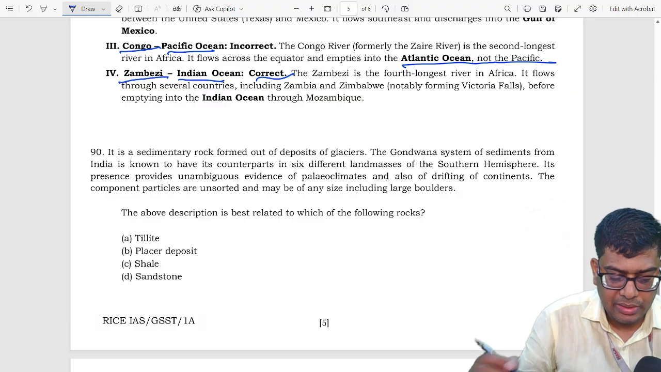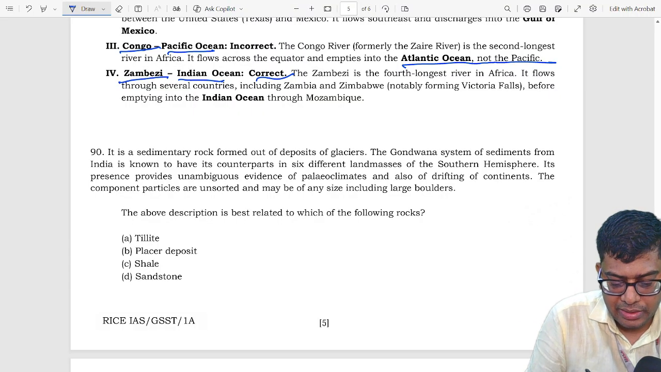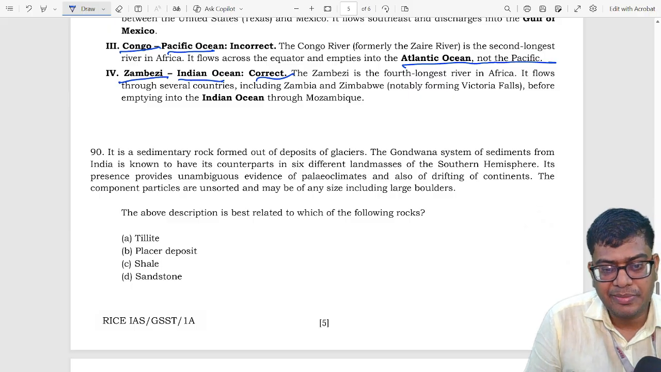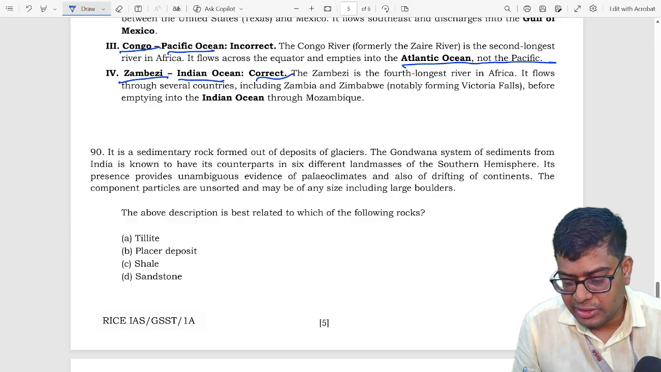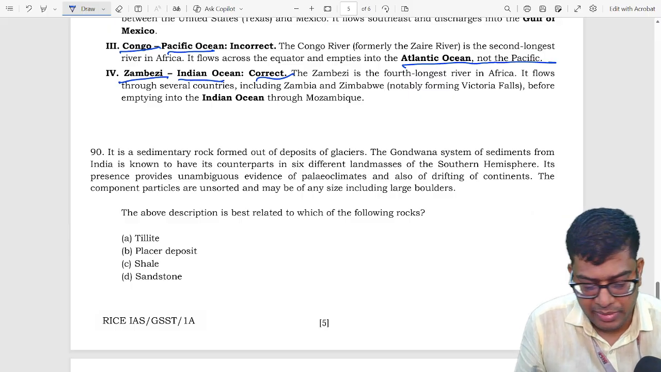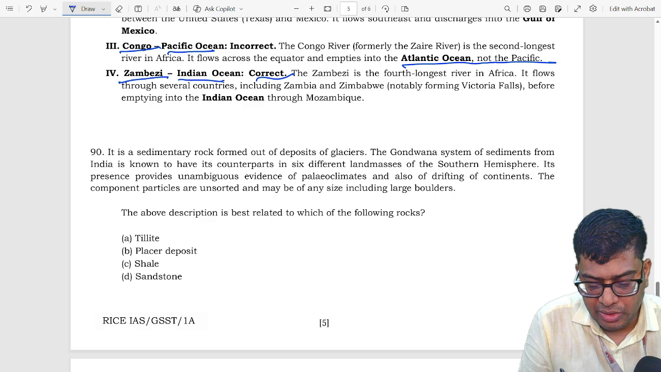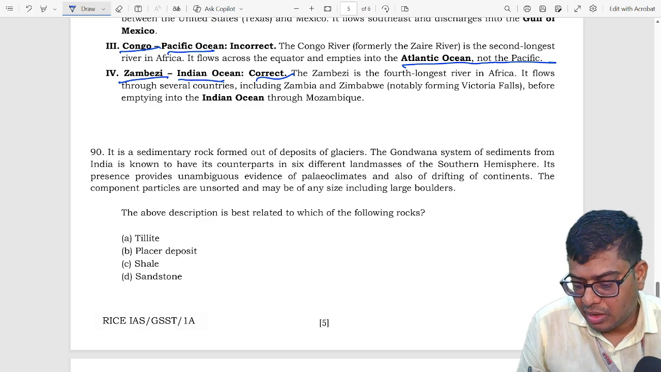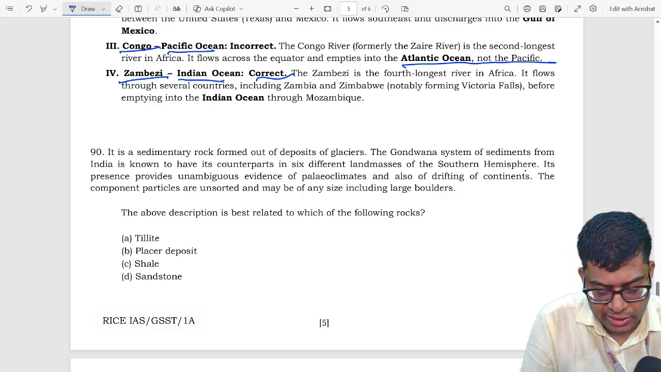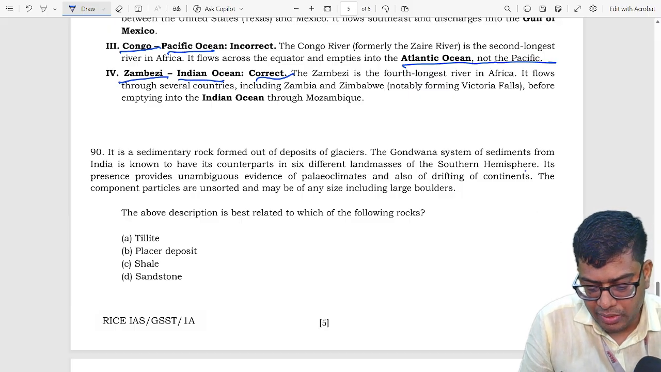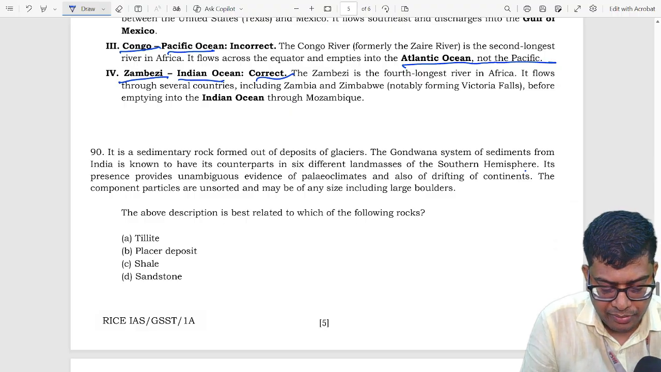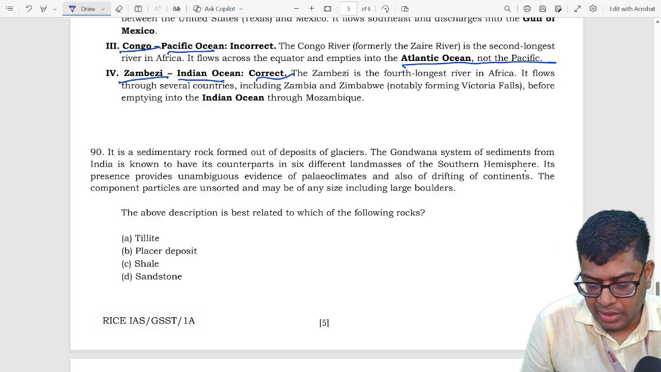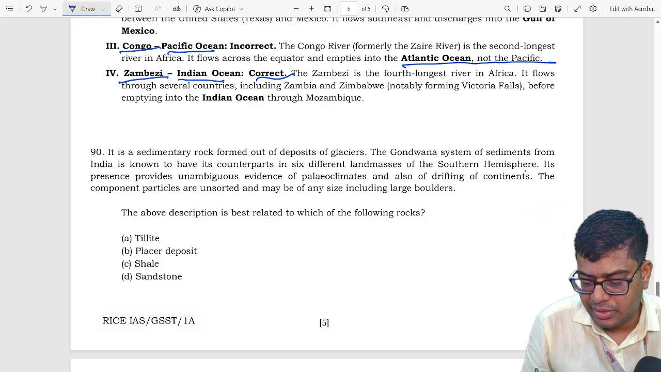Let's move towards question number 90. It is a passage based question. It says it is a sedimentary rock formed out of the deposit of glacier. The Gondwana system of sediment from India is known to have its counterparts in 6 different land masses of the southern hemisphere. So its presence provides unambiguous evidence of paleoclimates, and also drifting of continent. The component particles are unsorted and may be any size, including large boulders.